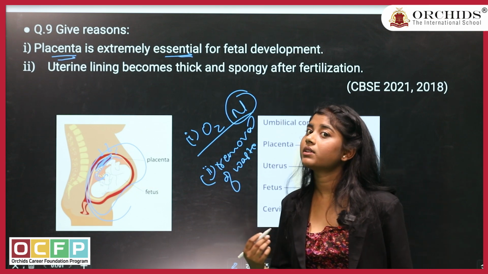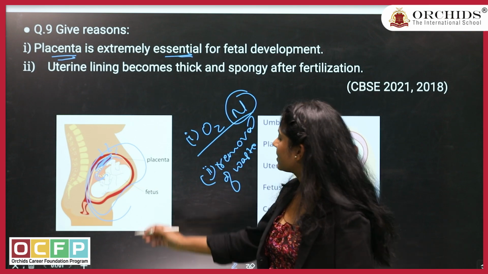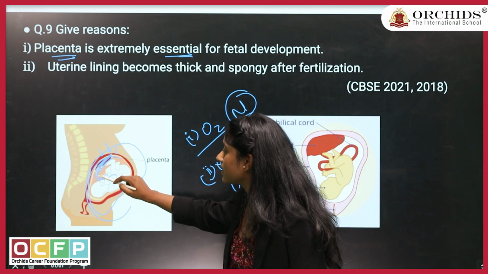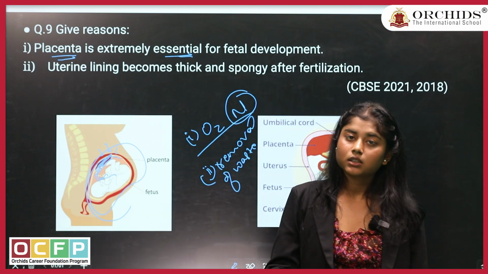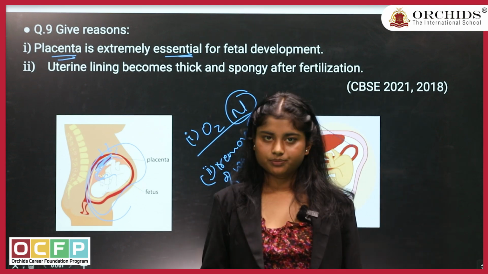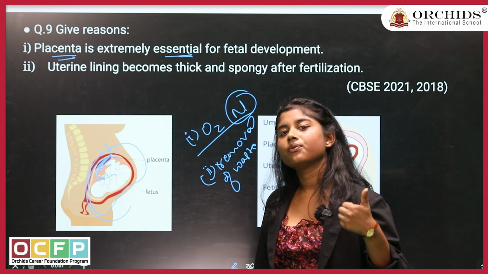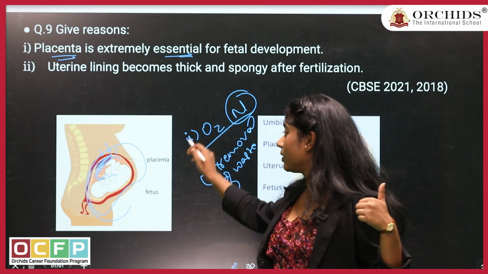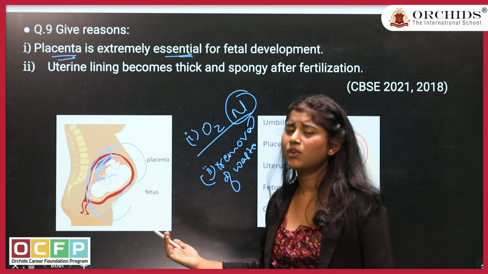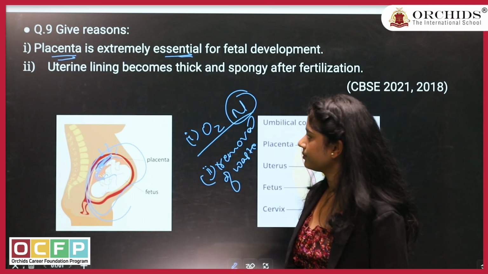And if the baby has some nutrients, some waste will be produced which needs to be excreted. The same passage again, the waste will be passed to the placenta with the help of the umbilical cord, and then the mother's body will absorb it and remove it out of the body. So the function of placenta is first to give nutrients and oxygen to the growing fetus, and second the removal of waste. It has different functions as well, but these two are the important ones.